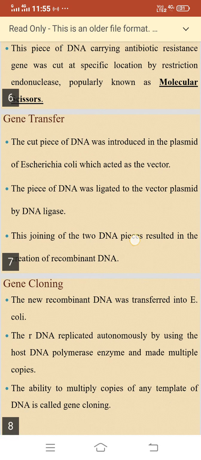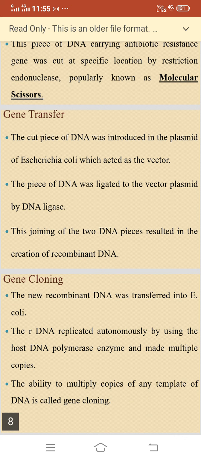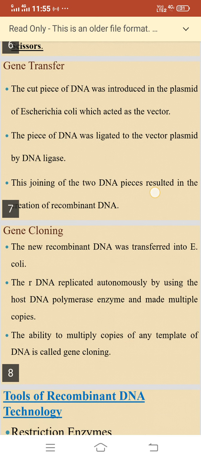Gene transfer. The cut piece of DNA was introduced into the plasmid of Escherichia coli, which acted as the vector. The piece of DNA was ligated to the vector plasmid by DNA ligase. This joining of the two DNA pieces resulted in the creation of recombinant DNA.